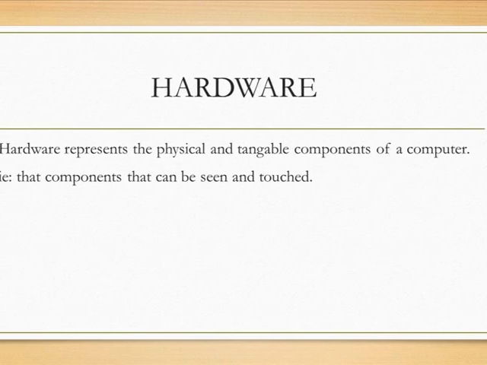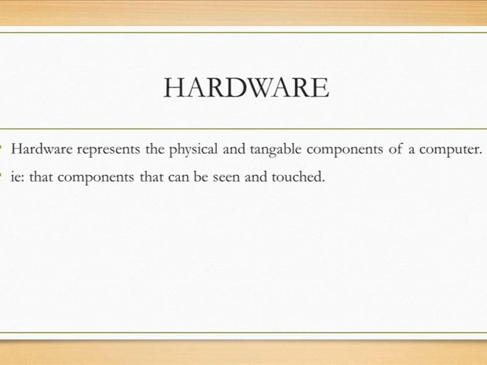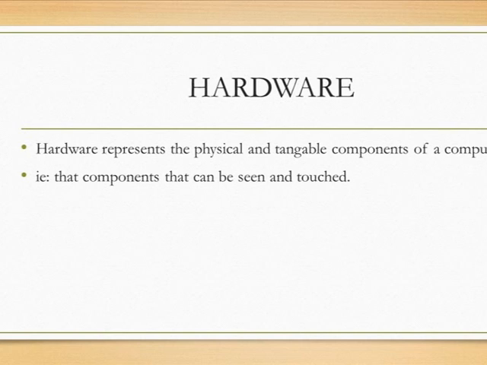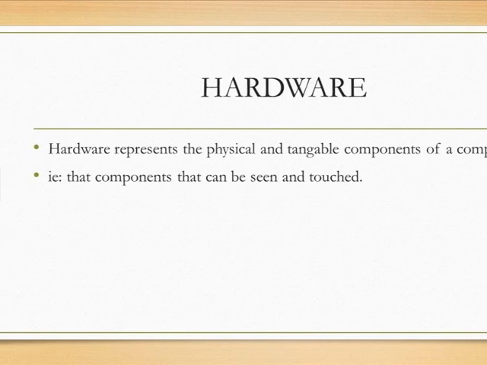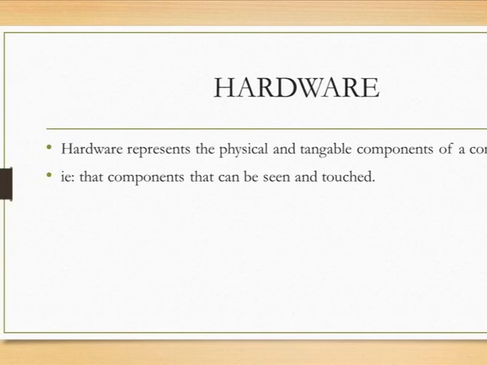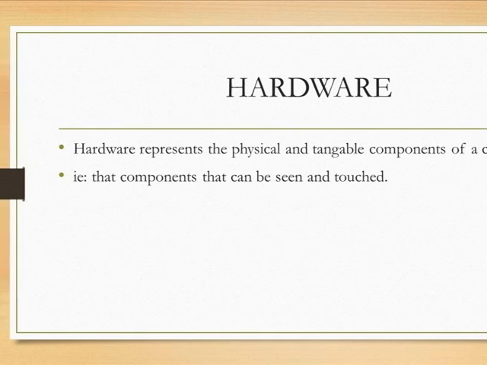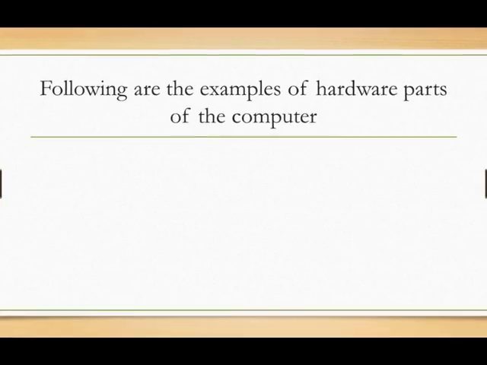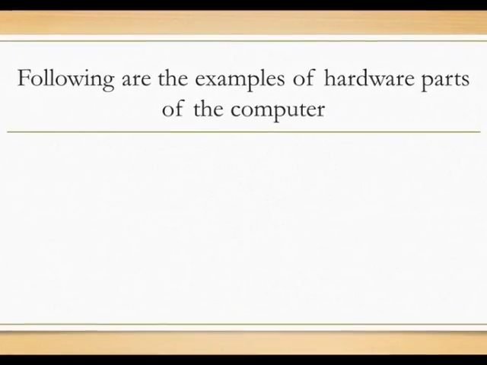Hardware represents the physical and tangible components of a computer. Example, keyboard, mouse, everything. That is the component that can be seen and touched. You can touch and see it, it is called hardware. Following are the examples of hardware parts of the computer.